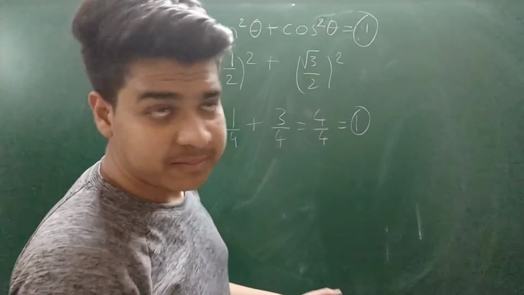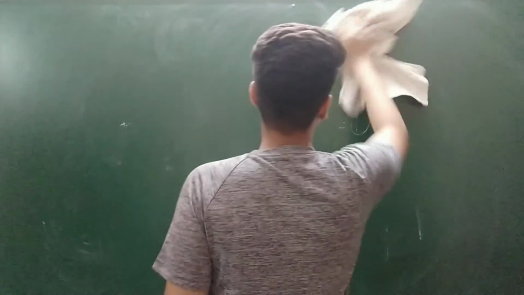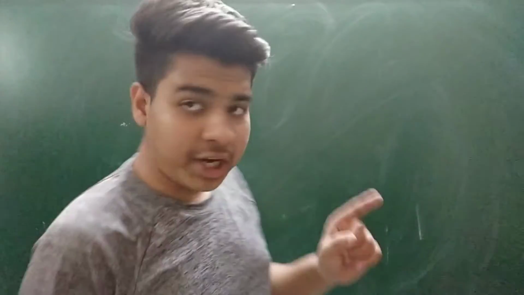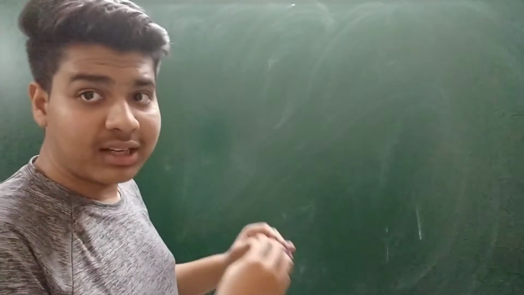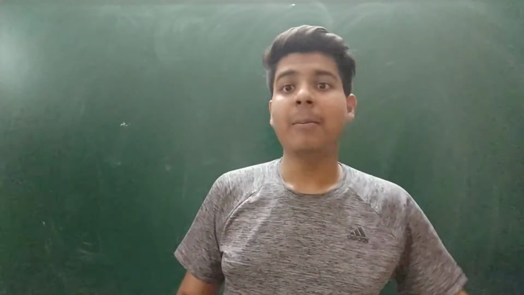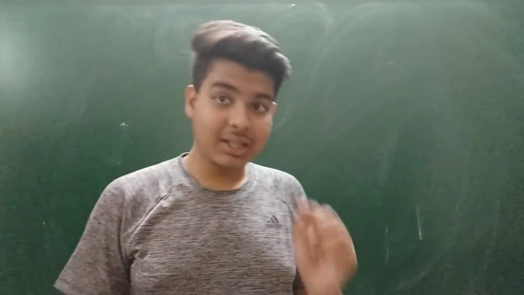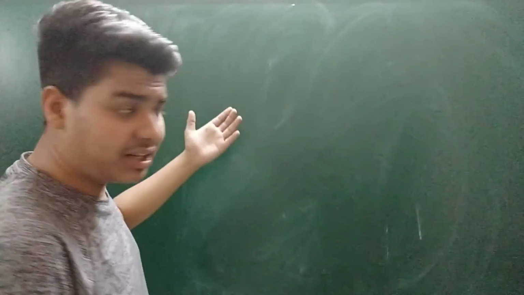Moving on to a second identity, it is sec square theta is equal to 1 plus tan square theta. And friends, one important point to note here is that the theta I am taking for both the trigonometric functions, in any identity, the theta has to be equal. You can't take sine square 30 degree plus cos square 60 degree equal to 1. You have to take sine square 30 degree and cos square 30 degree. It applies for all the thetas. The thetas have to be equal in each identity. So I'm moving on to the next identity.